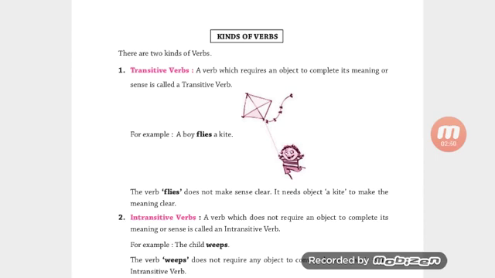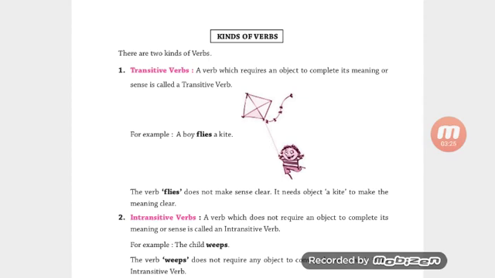Next, kinds of verbs. Children, there are 2 kinds of verbs: transitive verbs and intransitive verbs. So first we will take transitive verbs. What is a transitive verb? A verb which requires an object to complete its meaning or sense is called a transitive verb. Without a transitive verb, a sentence cannot be completed.